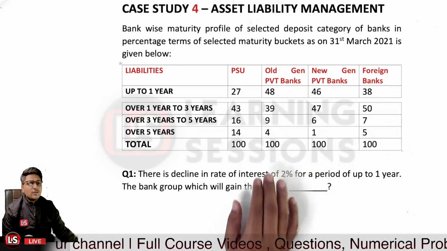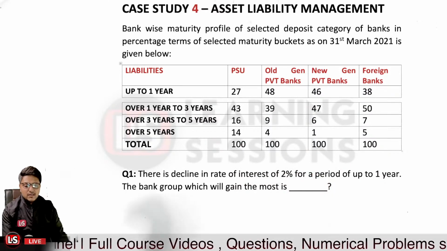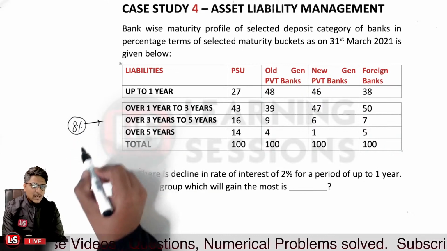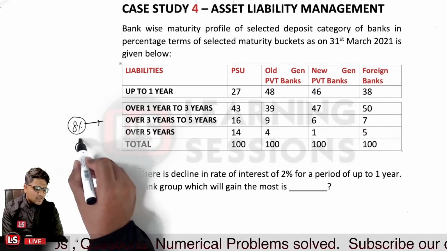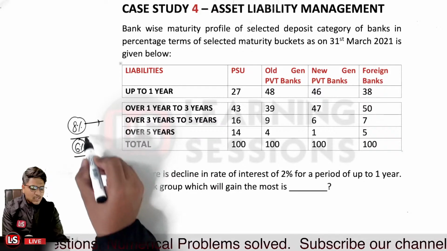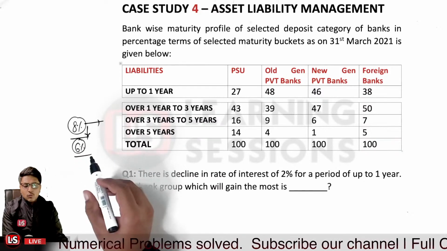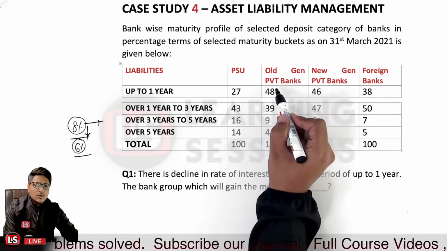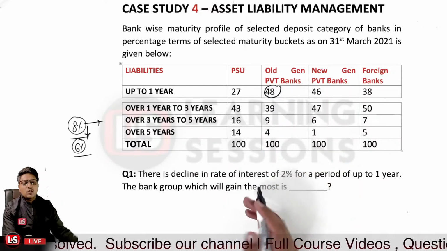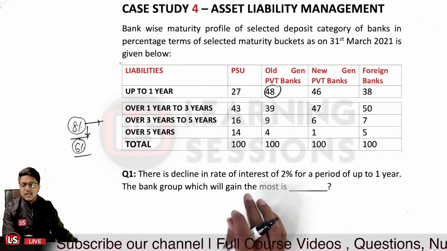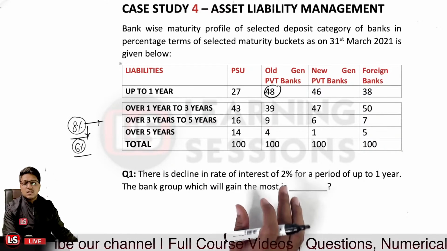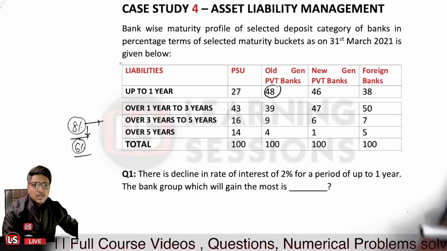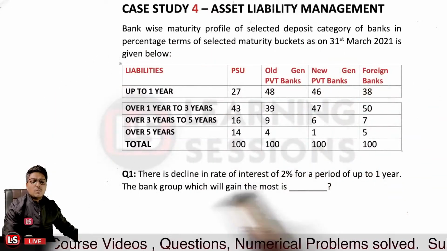So if there is a decline in the rate of interest, let us take the case that previously we were paying 8% interest to our depositors, and now we have to pay 6% because it is declined by 2%. So which bank will be benefited the most? Definitely the old generation private banks, because they have the highest deposits in that particular category. So that is the answer to question number 1, the old generation private banks.